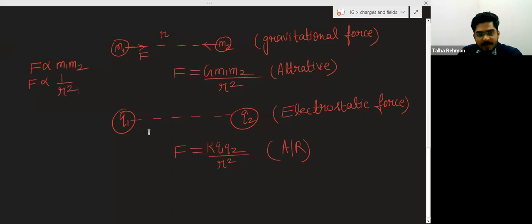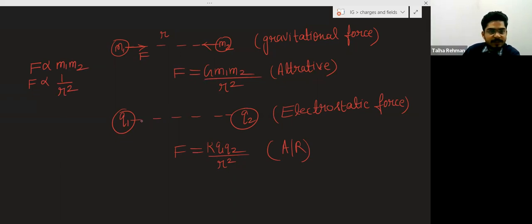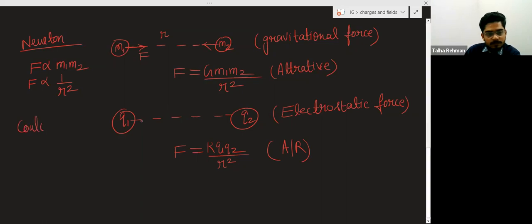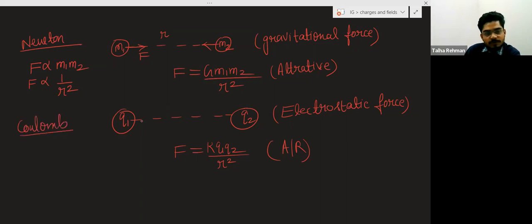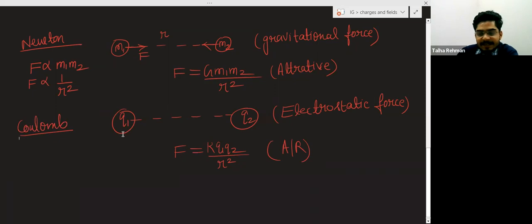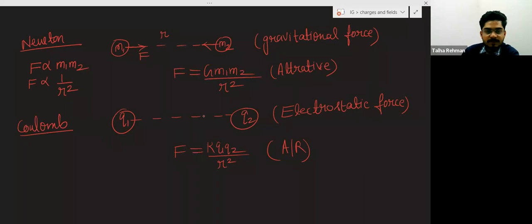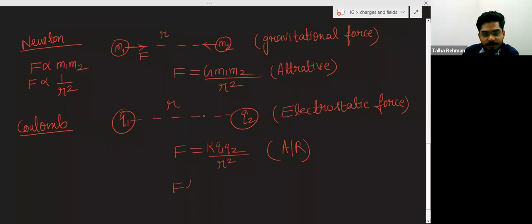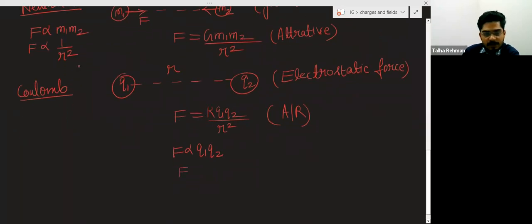Similarly, in Coulomb's law, we will see that this electrostatic force between two charges depends upon the product of two charges, as here it depends upon the product of two masses. Also, it depends upon 1 upon r square.